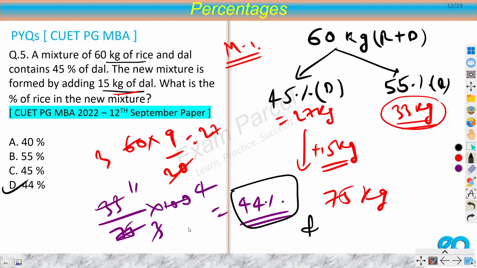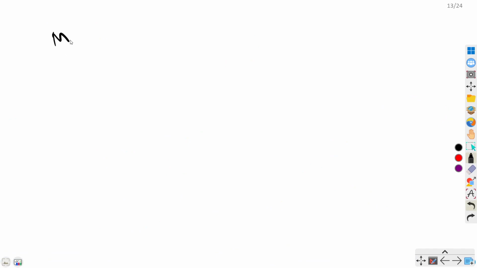44%. Now this was method 1. There could be a better method than this one, right? So let's focus on the second method. We have the second method, and this method is known as invariance. And this is a very important one.